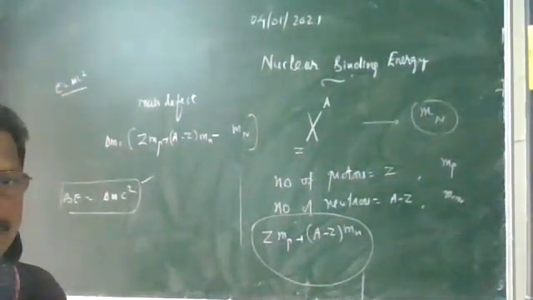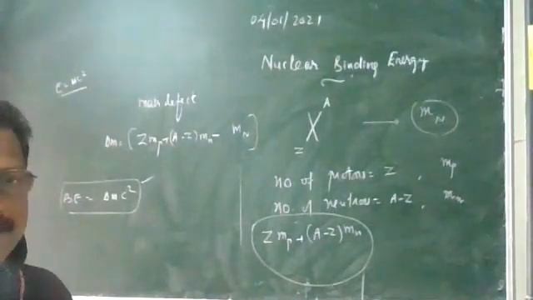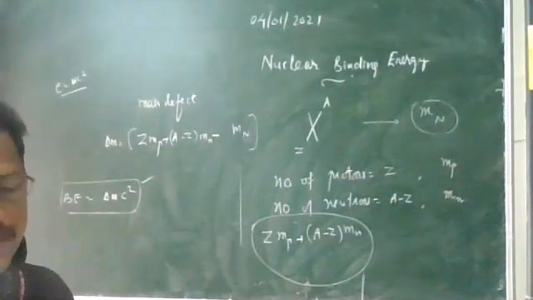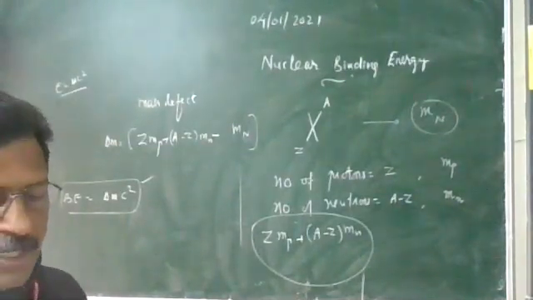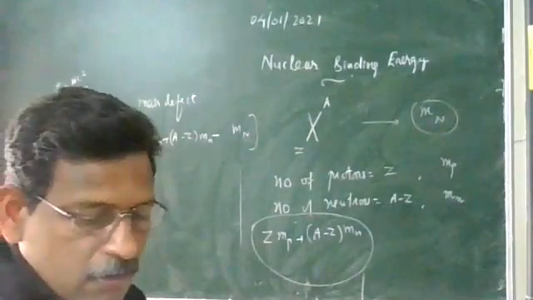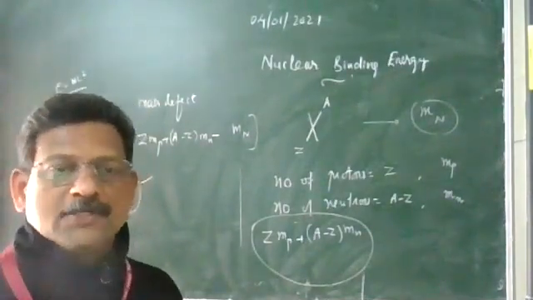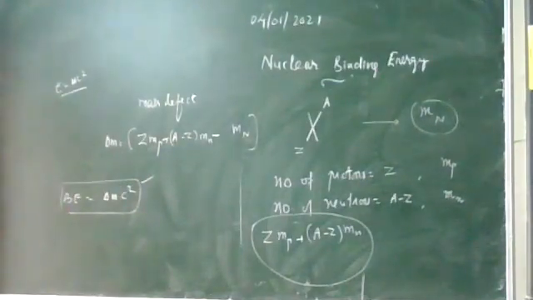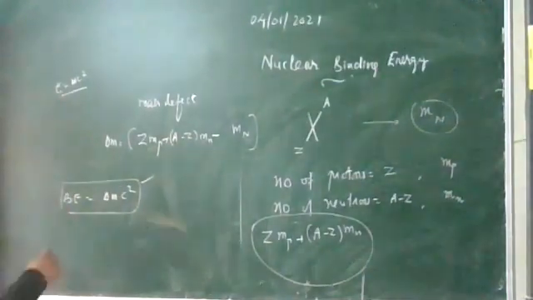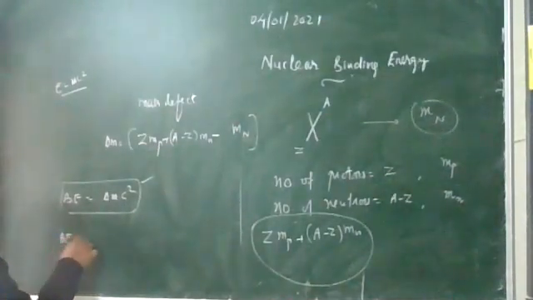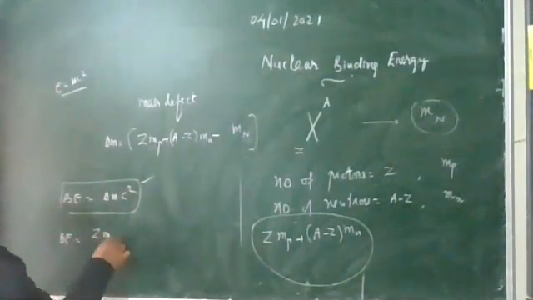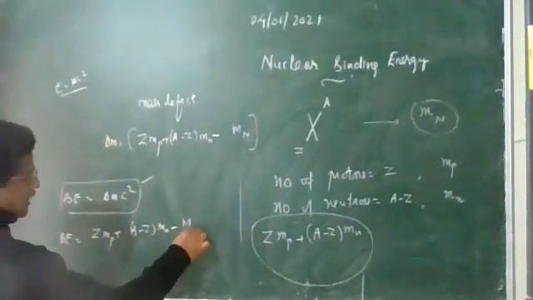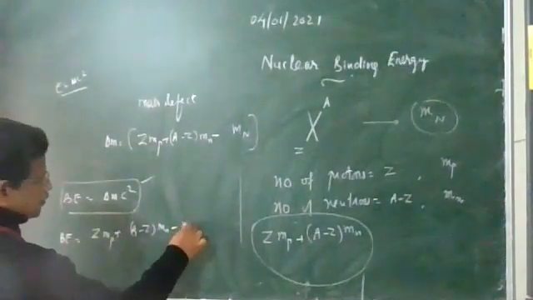It is this mass defect which appears in the form of binding energy responsible for binding all the nucleons together in the nucleus. So what is the equation for binding energy? Binding energy of a nucleus is delta M c squared, where delta M equals Z Mp plus (A minus Z) Mn minus M_N, the mass of the nucleus.